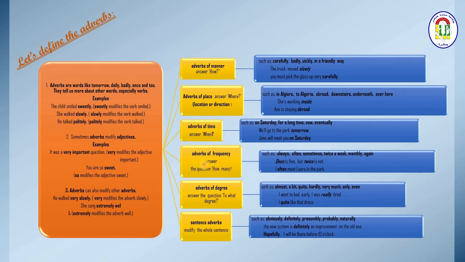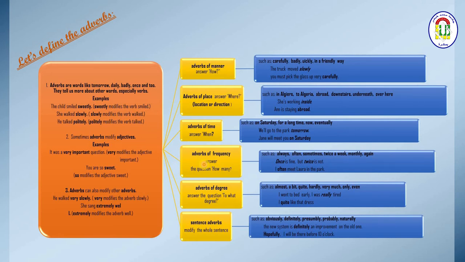Adverbs of frequency answer the question how many times, how many times it is repeated. So I say adverbs of frequency like always, often, sometimes, twice a week, monthly, again. I say once is fine, but twice is not. So this is an idiomatic expression: once is okay, I accept it, but twice is too much.